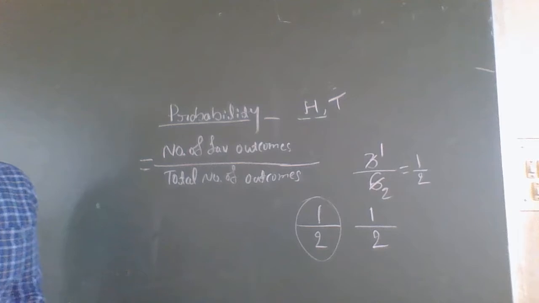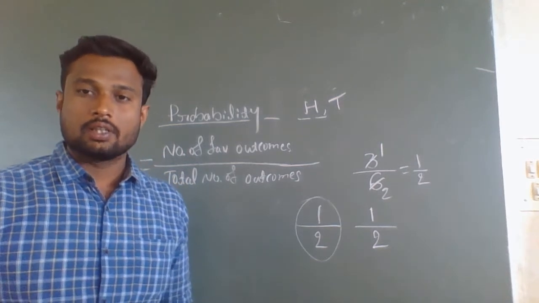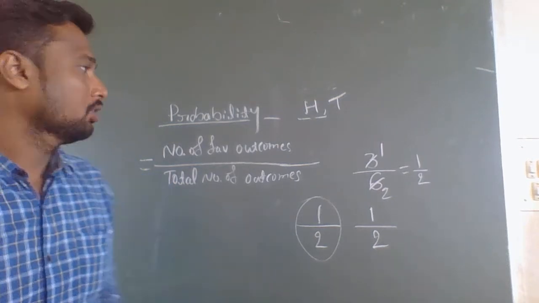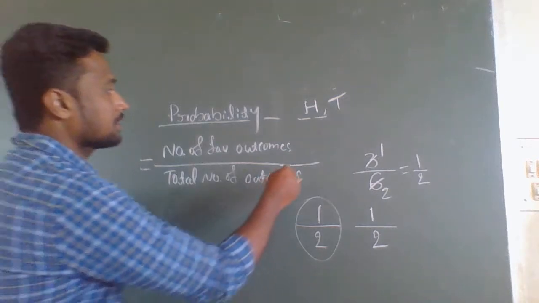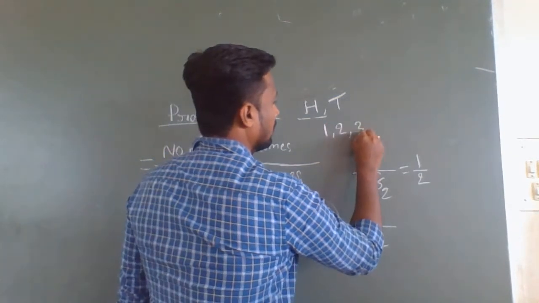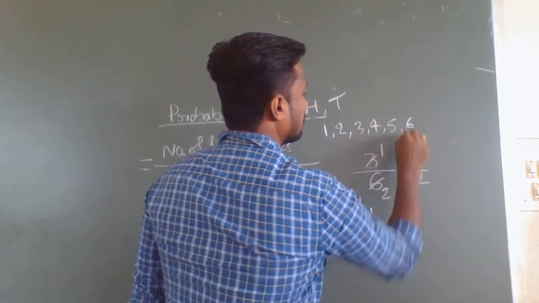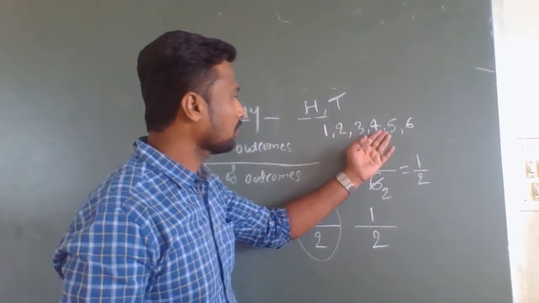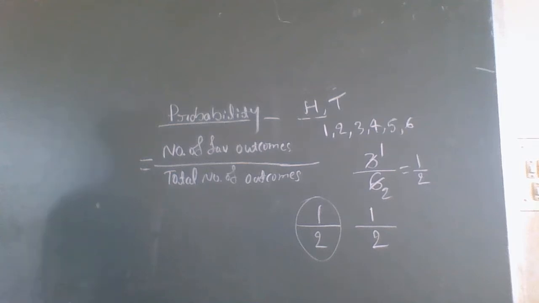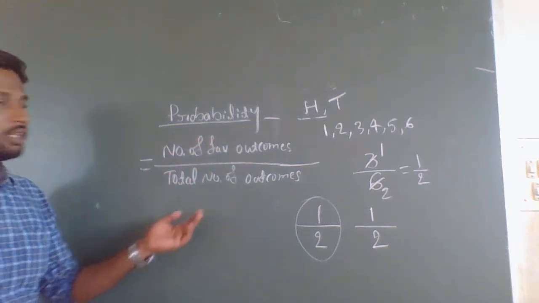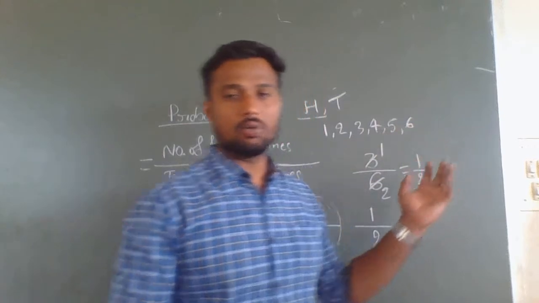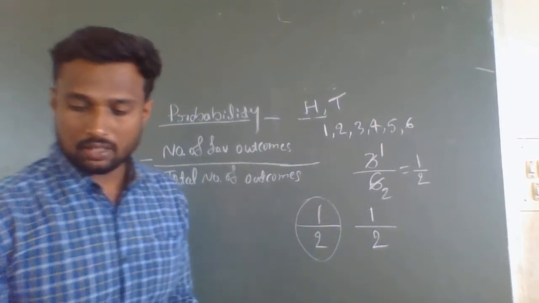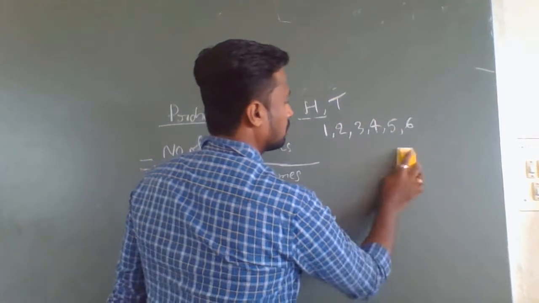So now again I will consider another example. Consider for example one dice. So when you throw, how many numbers are there in dice? There are 6 numbers. 1, 2, 3, 4, 5, 6. When you throw that, you can get 1, 2, 3, 4, 5 or 6. So total number of outcomes are 6 because there are totally 6 outcomes in dice. When you throw that, you will get any one of this.